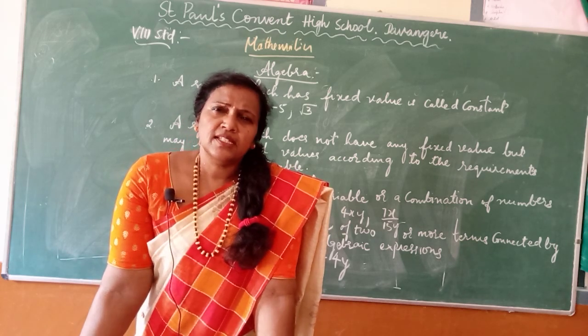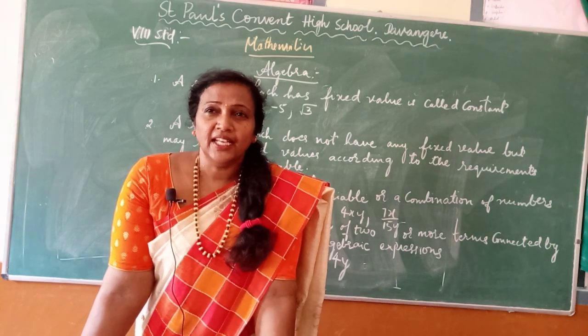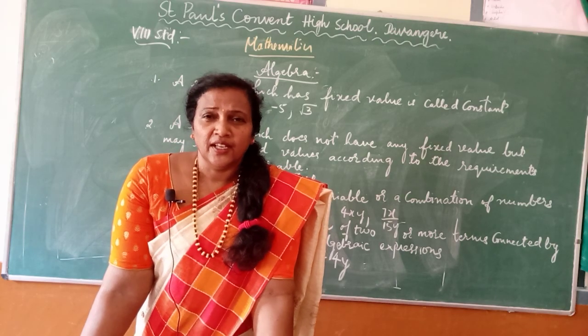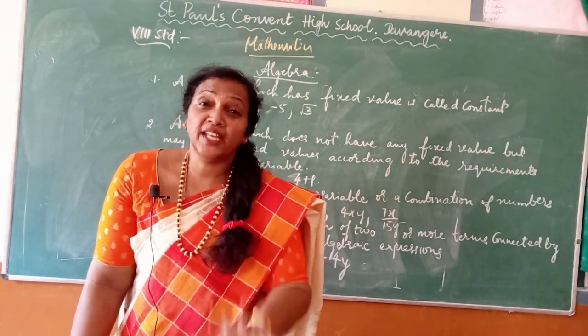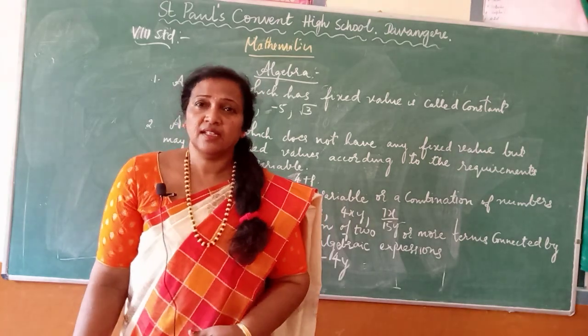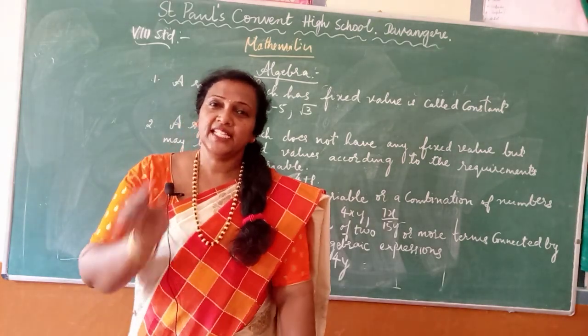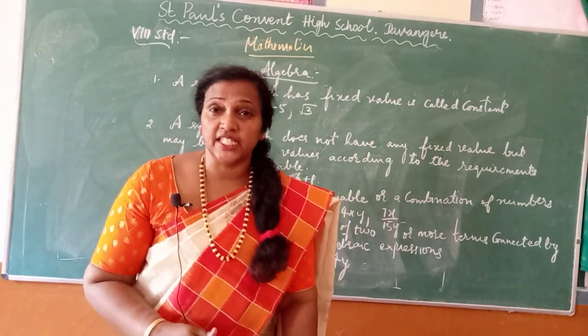So what does algebra mainly consist of, children? Mainly it consists of constants and variables. So what are these constants and variables? Constant means it is a symbol which has a fixed value. The value will not change.